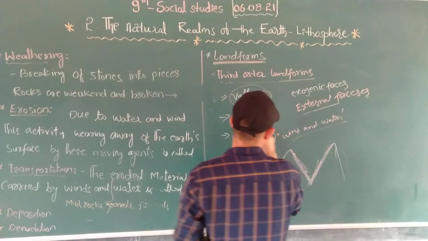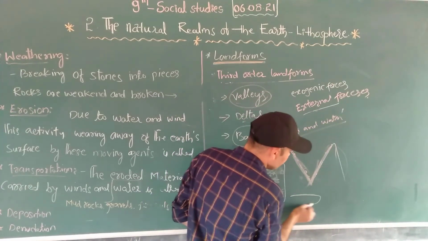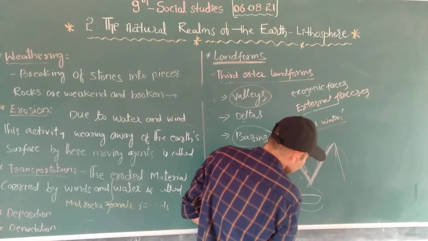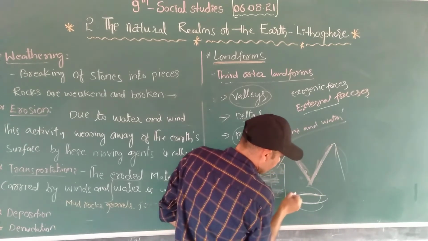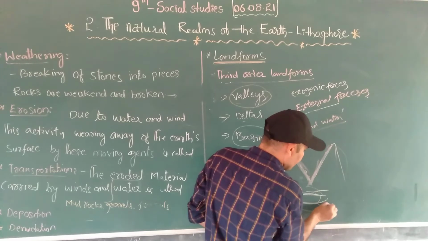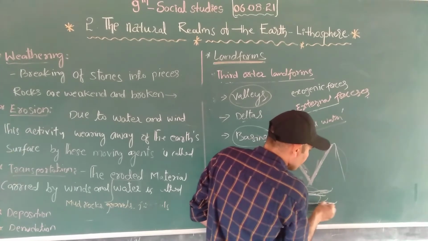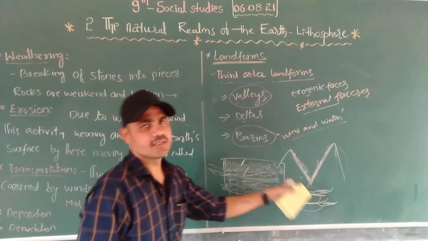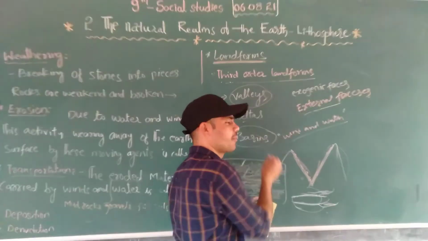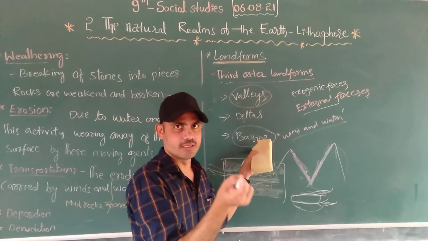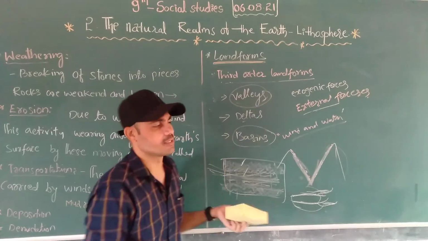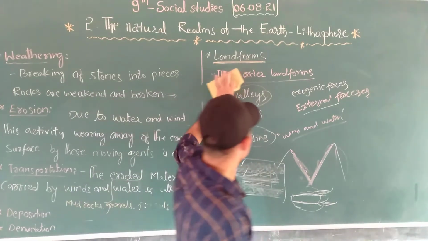Say the water basins. These basins are all filled with water. Some of these areas near the river automatically fill with water. They are always swampy places. We can say marshes. Marshes means these are the wet places.